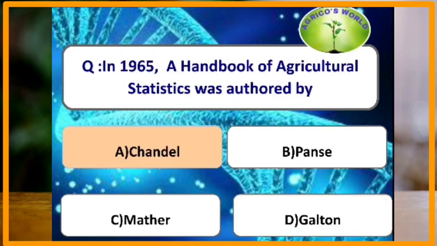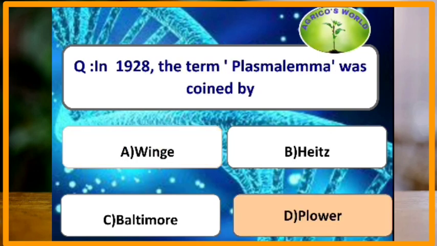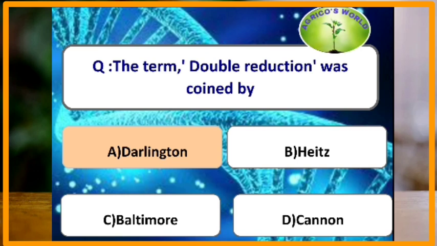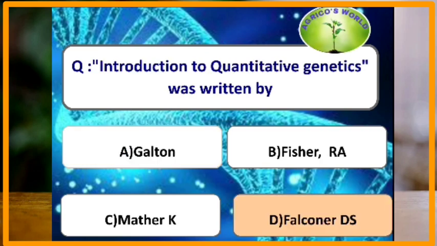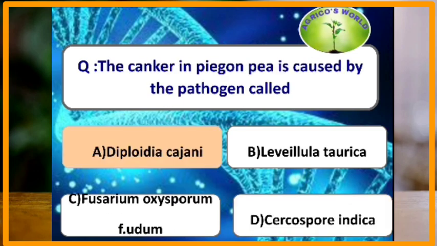In 1965, a handbook of agricultural statistics was authorized by Chandel. In 1928, the term plasmalemma was coined by Plowe. The term double reduction was coined by Darlington. Introduction to quantitative genetics was written by Falconer.